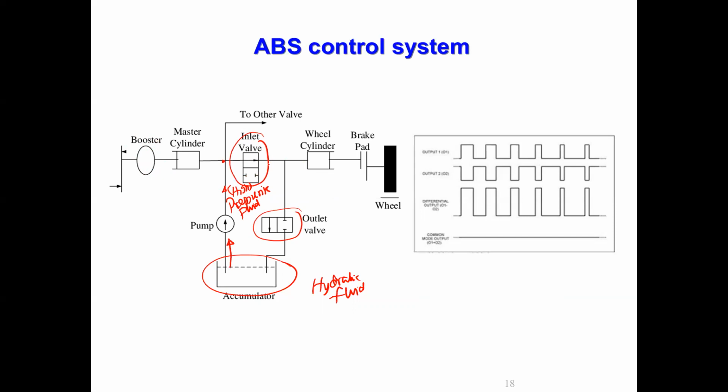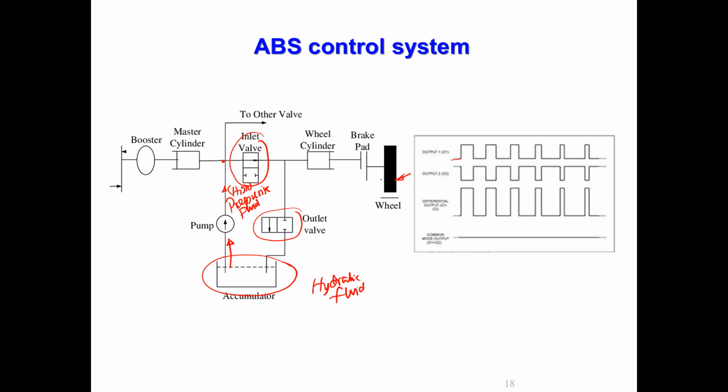So with the high pressure fluid, when the driver presses the brake pedal, the pulses are generated. You can see the pulses, correct? There are outlet valves, output 1 and output 2. Then this is a differential pressure.